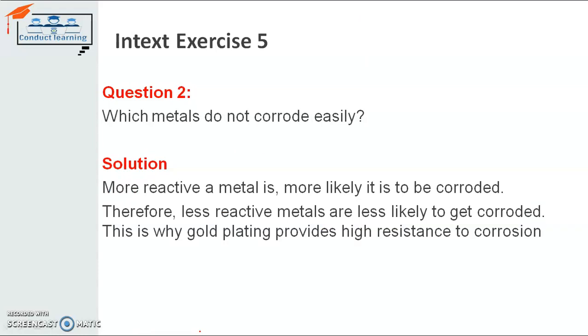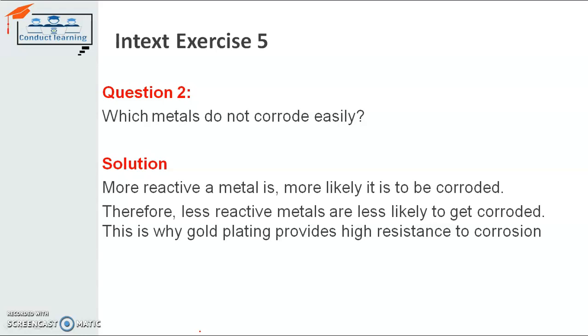Next is, which metal does not corrode easily? As we discussed before, metals come in three categories: first, second, and third. The first category is where the metals are highly reactive, and these metals are not present in free state. Second metals are middle reactive, and these metals are also not present in free state. Third metals are the least active metals. They do not react with any oxides, sulfides or chlorides, so they come in free state. So we have three categories of metals.